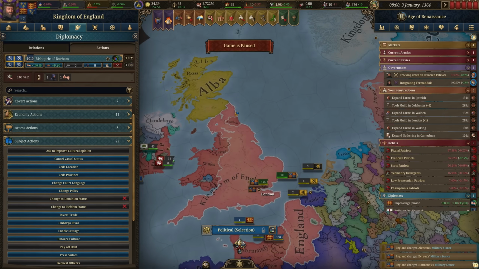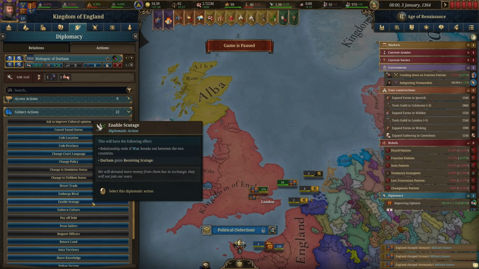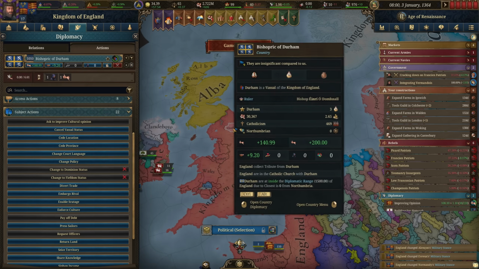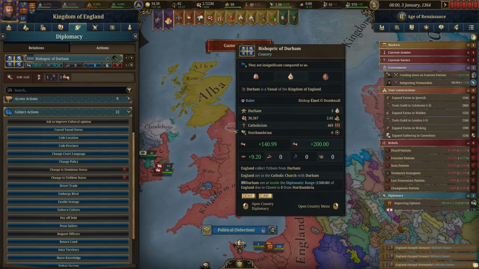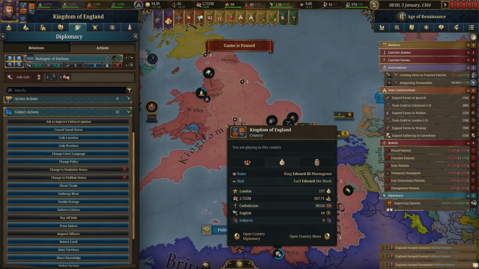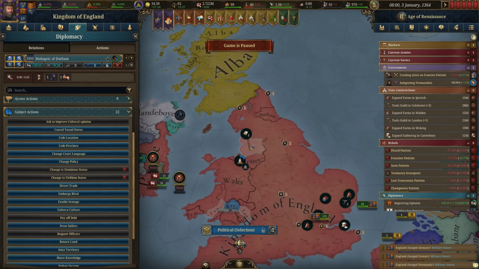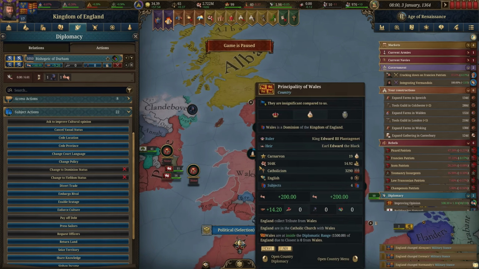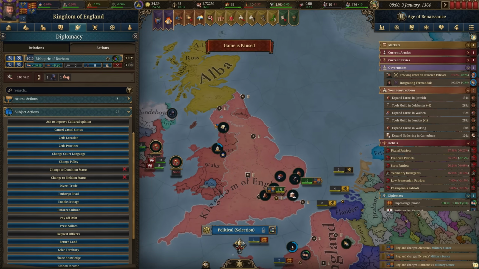But the reason why we're coming in here for Durham is we're going to enable scutage, or scutage. I've heard it pronounced both ways. What this does is it makes them so they do not join any of your wars, but they'll have increased payment to you, so you'll get more money from them. With this being a bishop, I think it makes sense that we wouldn't have him go into our wars. And also, we've already seen that our subjects here have not really been all that helpful in these wars. Now, I don't want to stop all of them from joining, because when we fight Scotland, it would actually be helpful to have some of these vassals able to assist us in that.